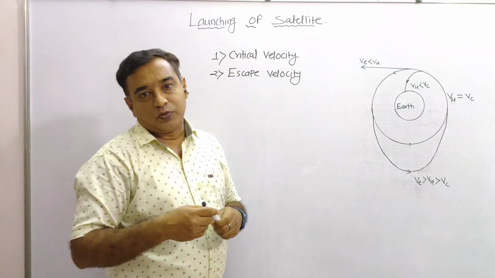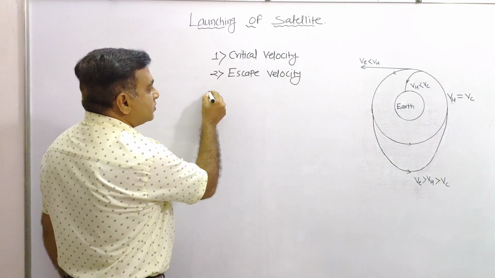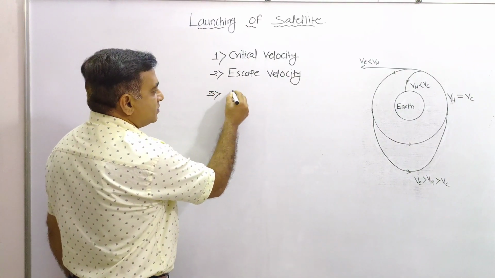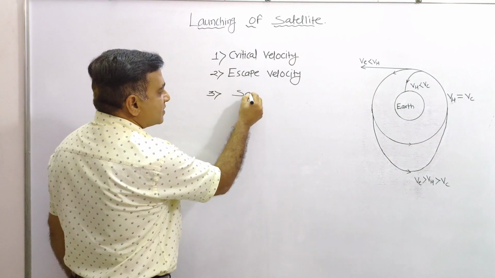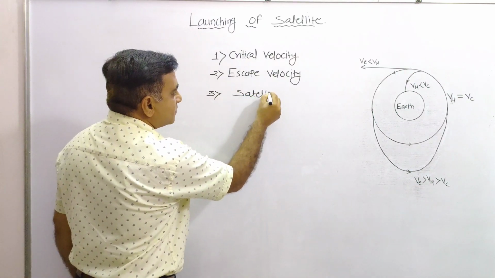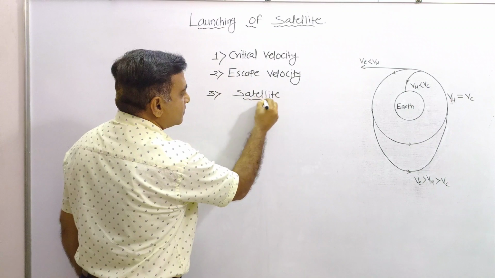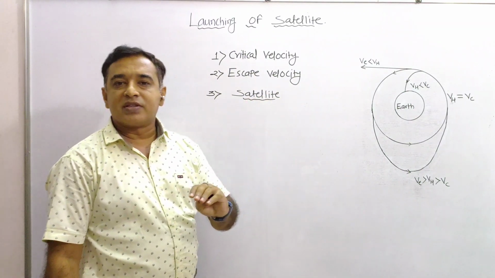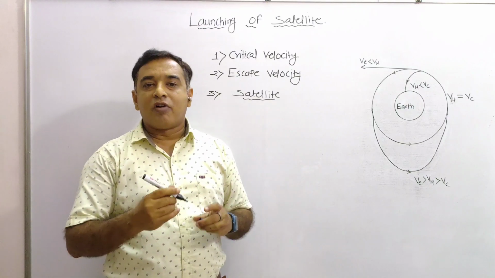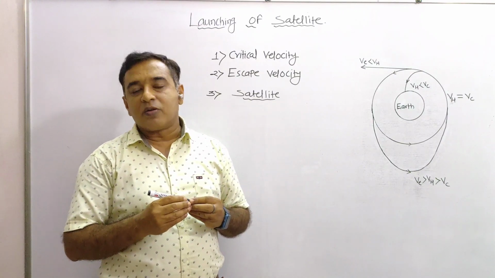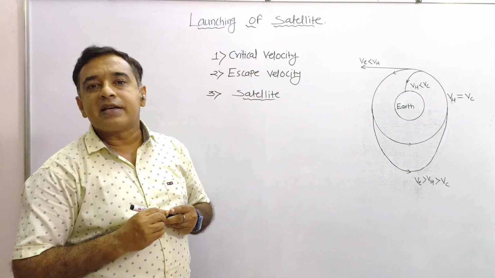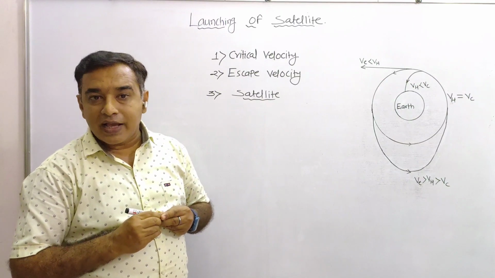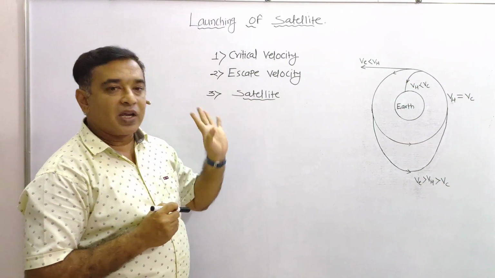Now we are going to know the satellite. What exactly is the satellite? Any body which can revolve in a given orbit around the planet is known as a satellite. Here it is, satellite.